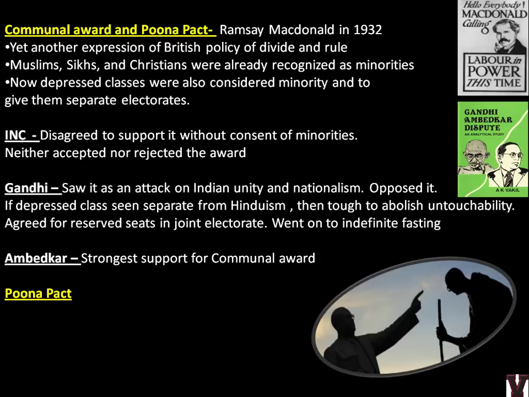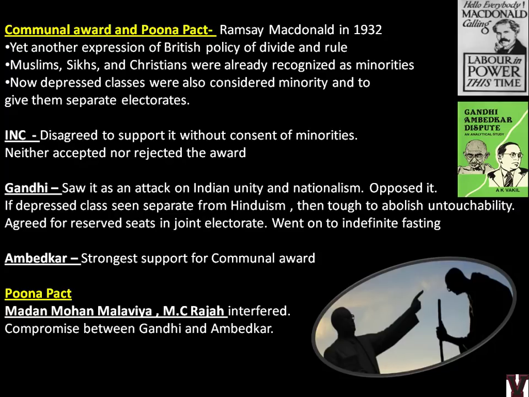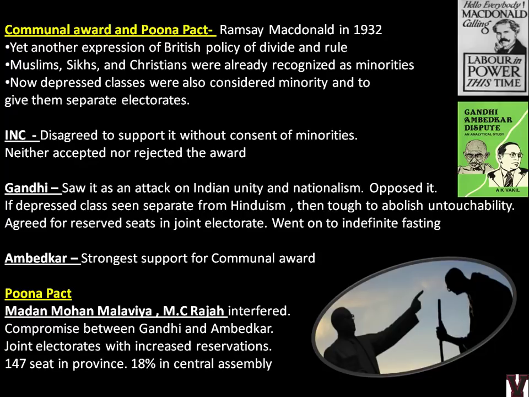We'll see more details about it. Madan Mohan Malaviya and M.C. Rajah interfered, and there was a compromise between Gandhi and Ambedkar: joint electorates with increased reservations, 147 seats in the provinces, and 18% in the central assembly. So if you see, this point went on to indefinite fasting.